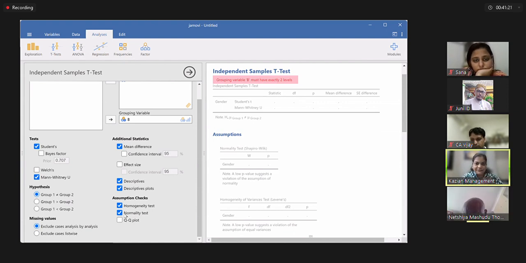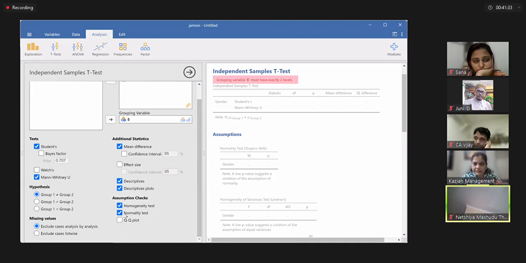If you remember, dependent, independent, how many variables we have in our hypothesis, whether we have one independent, two independent, and so on. Second, we need to check what kind of options we have given in our questionnaire, whether the data that we are sorting is ordinal data or nominal data.